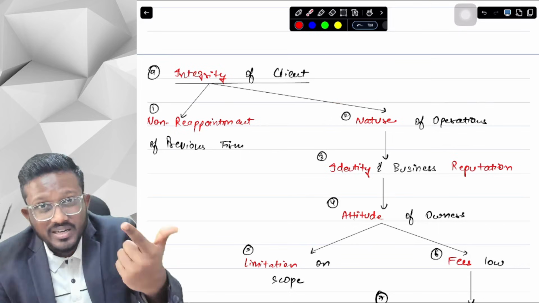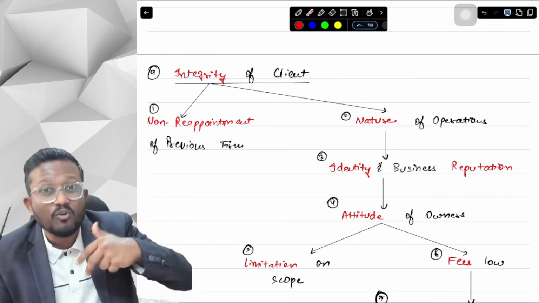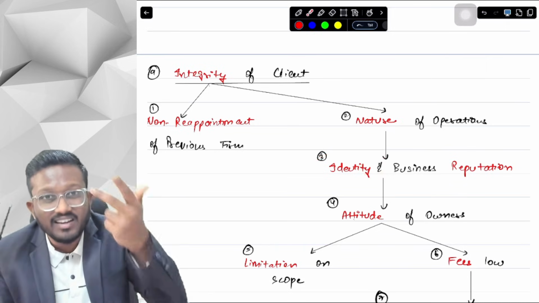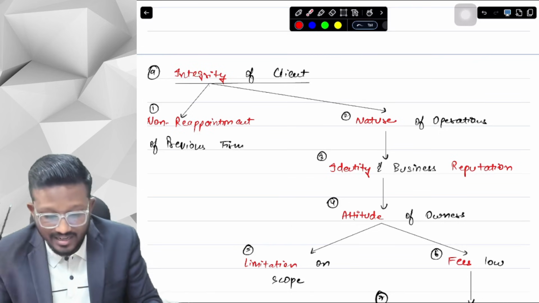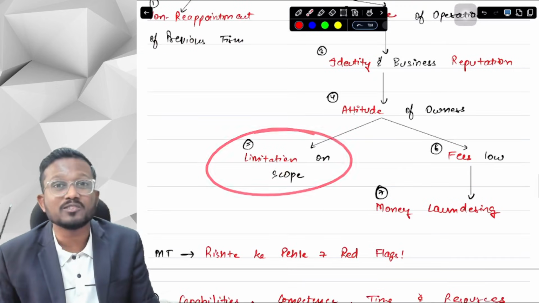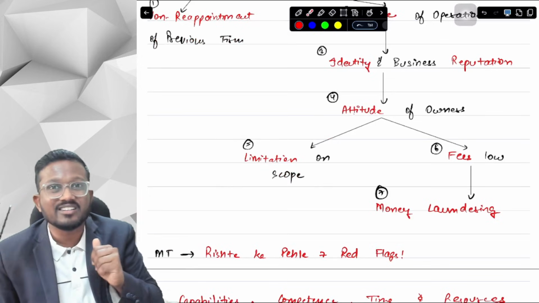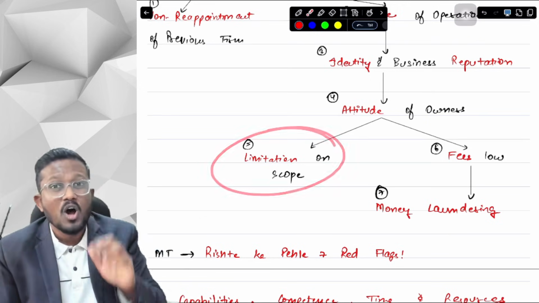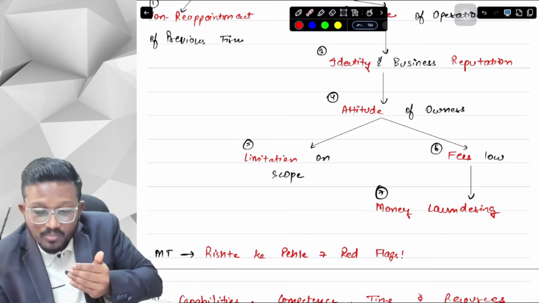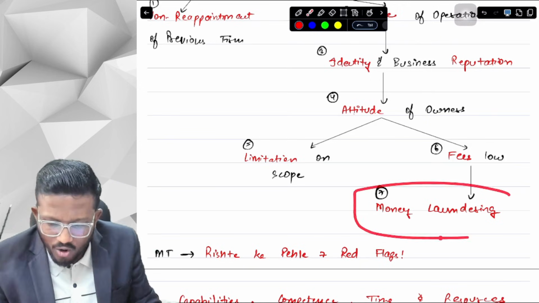Secondly, how he is doing it, what is the identity and business reputation. Thirdly, I will have to check the attitude of their owners, key stakeholders, their TCWG, their management. Is their attitude such that they will place a limitation on my scope, not allow me to work on inventories, or trade receivables, or gather evidence about revenue? Is there any limitation on scope, or are they keeping my fees as low as possible? Why are they keeping my fees as low as possible? Because they are not earning any money from money laundering.